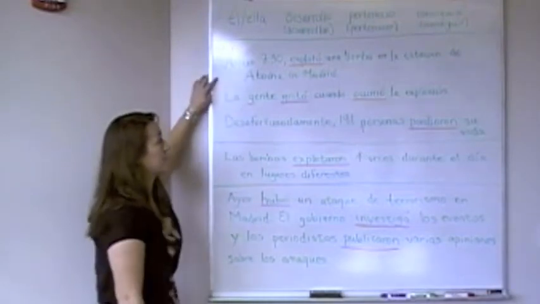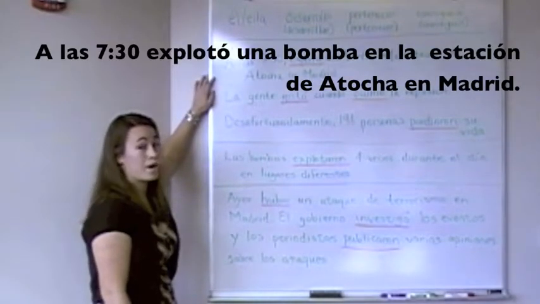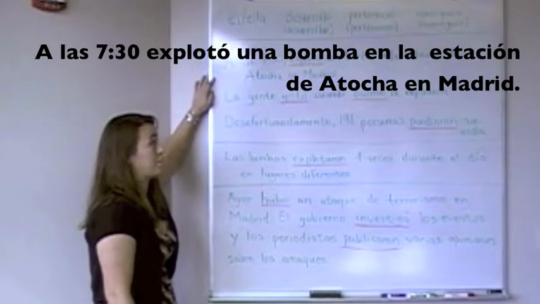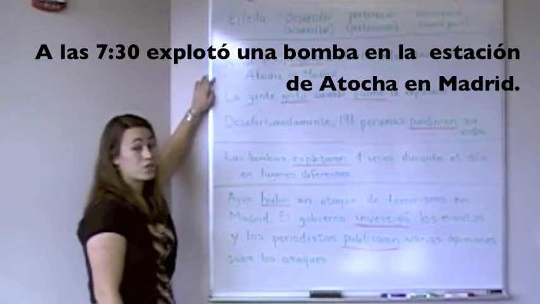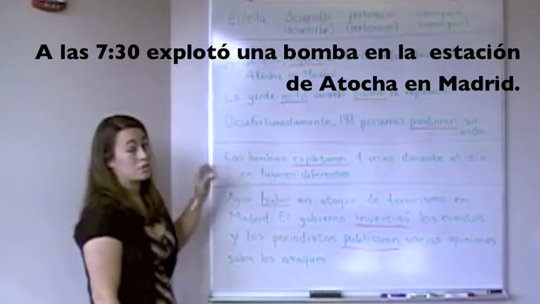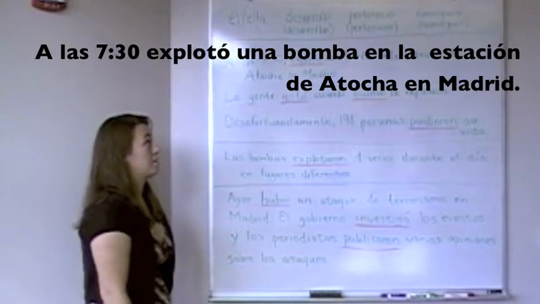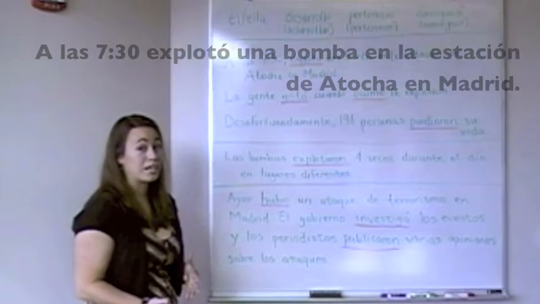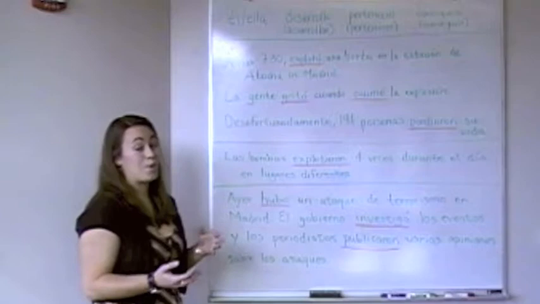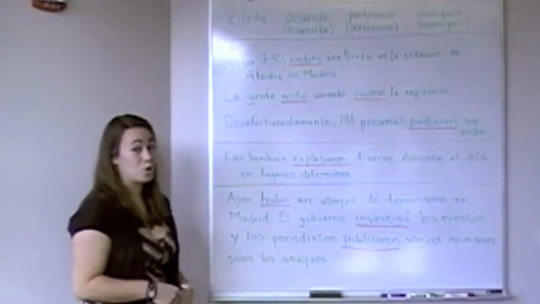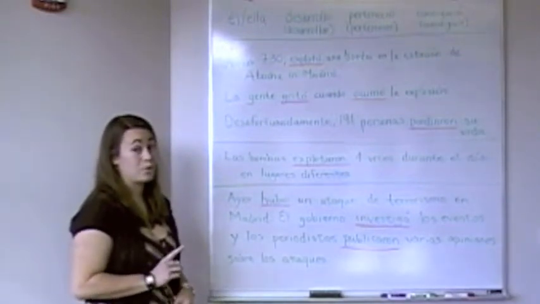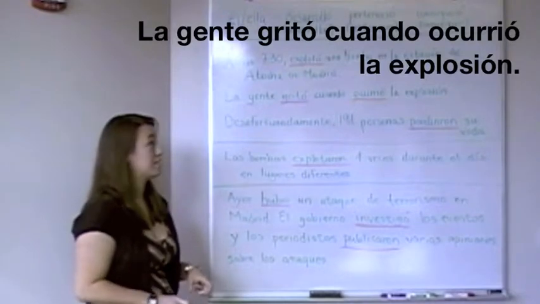A las 7:30 explotó una bomba en la estación de Atocha en Madrid. Okay, at 7:30, a bomb exploded in the Atocha train station in Madrid. It wasn't exploding while the passengers were leaving the train. It exploded and it happened just one time, okay? It had a clear beginning and end.